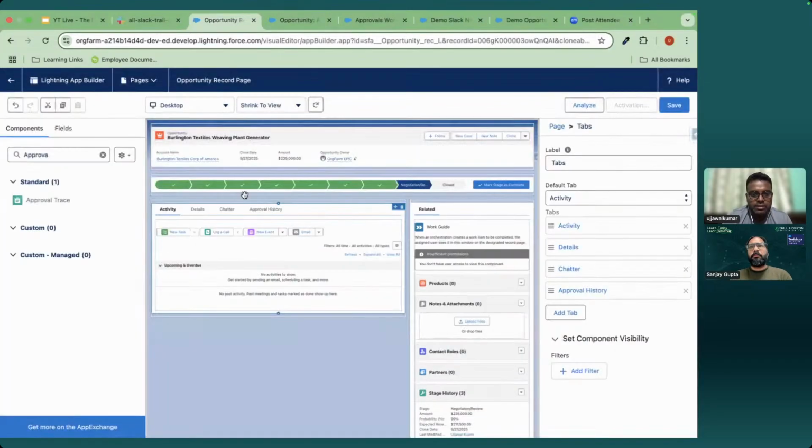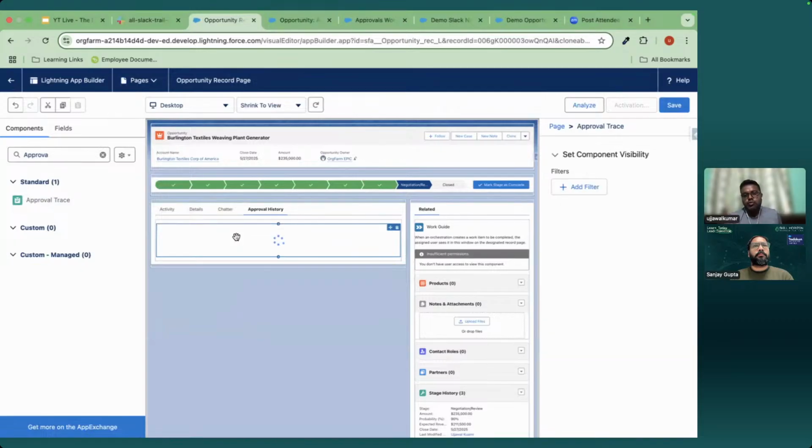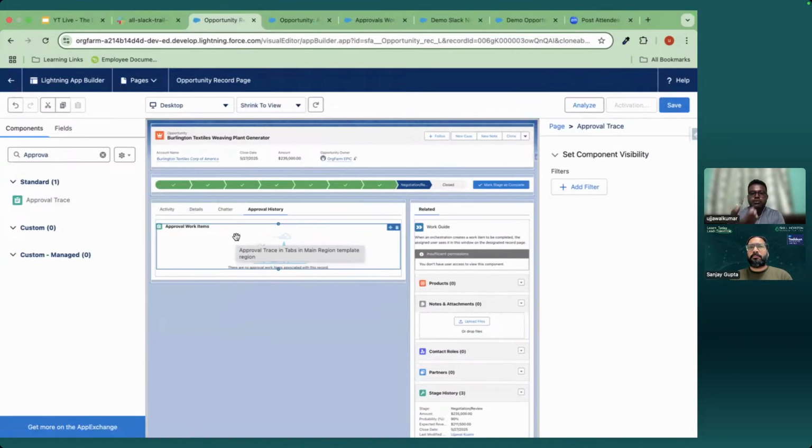So going to this tab, I will add this approval trace component. One component, the approval work guide, is used for giving a user an interface to approve or reject the record. And this approval trace is the list of approval history: how many times the record went into approval and when it got rejected, just to track that. So let me save.